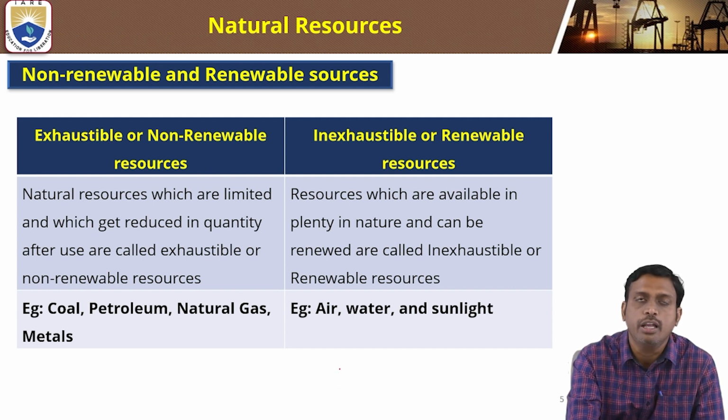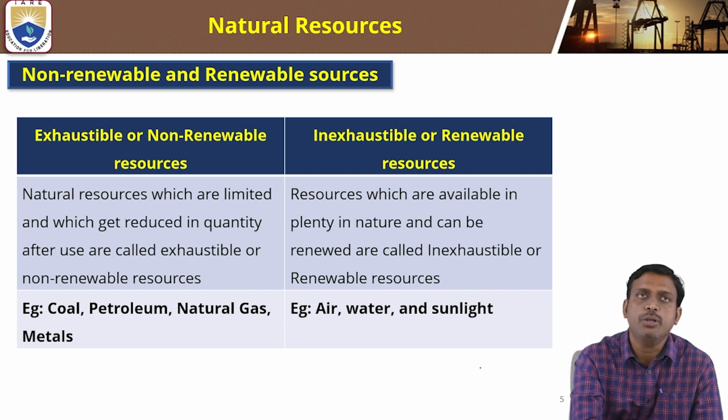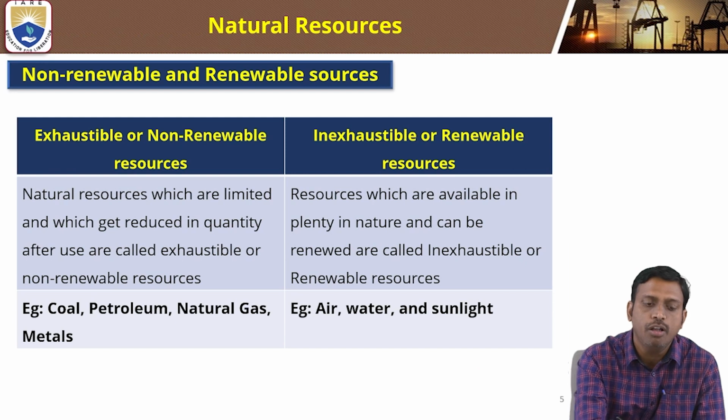Resources which are available in less quantity, and upon using them the quantity gets reduced, are called exhaustible or non-renewable resources. Inexhaustible or renewable resources are the resources which are available in plenty in nature, which can be renewed again and again. Coming to the examples,